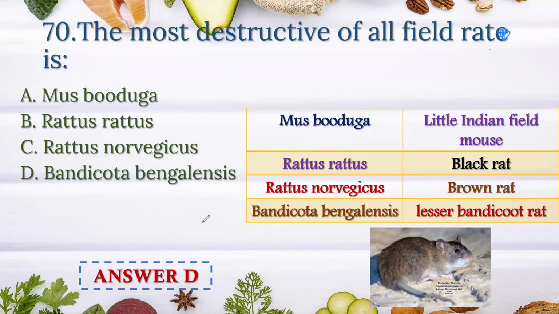Answer is option D, Bandicota bengalensis. This is the Bandicota bengalensis. Mus booduga is a little Indian field mouse. Rattus rattus, black rat. Rattus norvegicus, brown rat. And Bandicota bengalensis is lesser bandicoot rat.